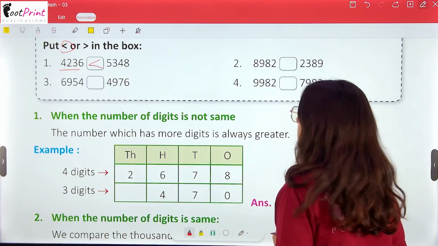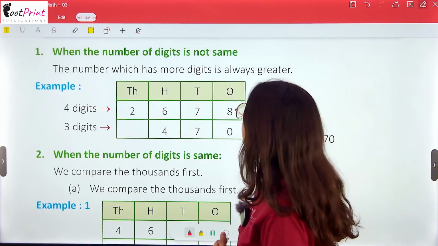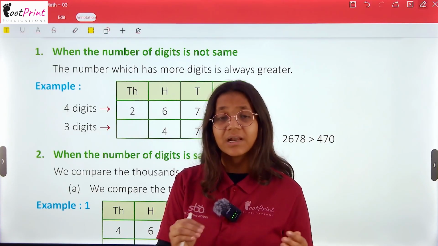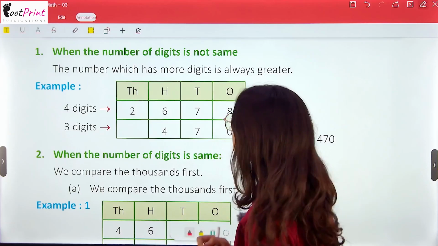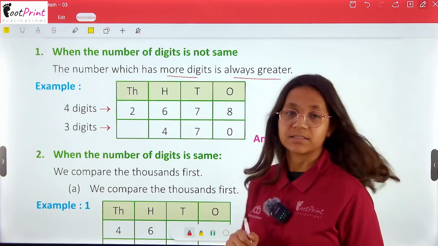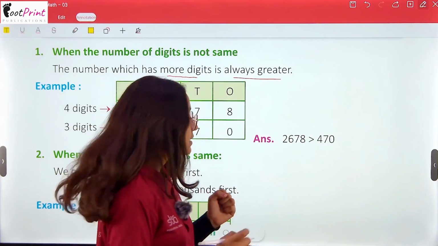Now when the number of digits is the same, it will give one result, and if it's not the same, then it will give another result. The number which has more digits is always greater. Now we have numbers with different digits.